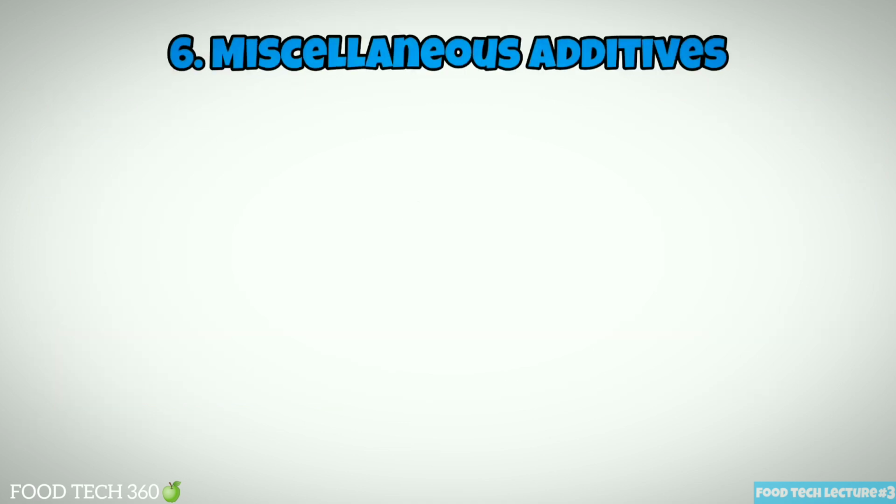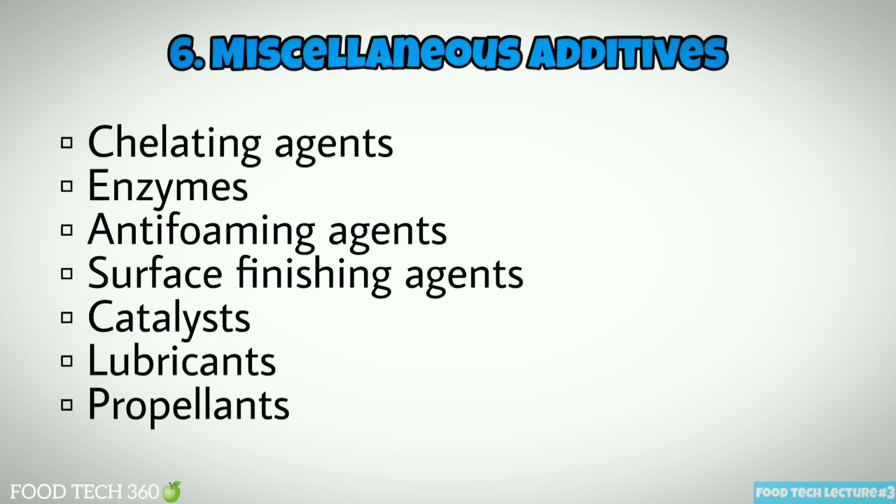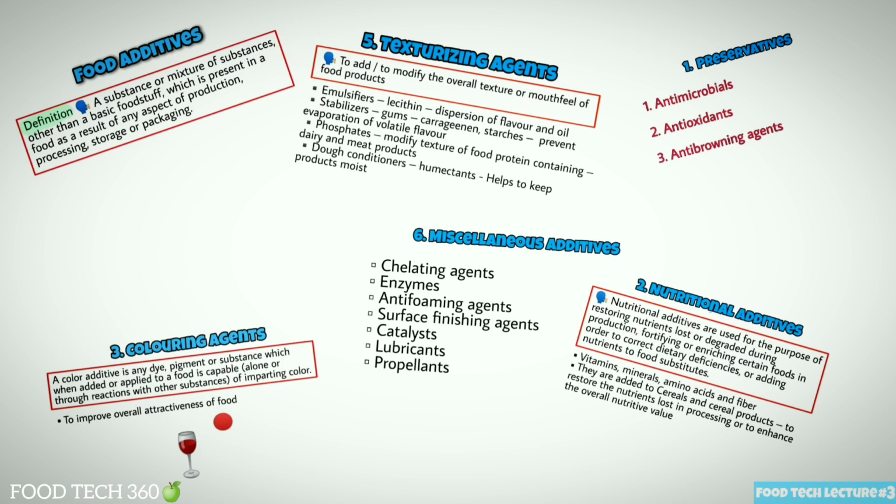Miscellaneous additives. Some of the miscellaneous additives are chelating agents, enzymes, anti-foaming agents, surface finishing agents, catalysts, lubricants, and propellants. These are just an introduction to the food additives. In coming lectures, we'll learn more on each additive.